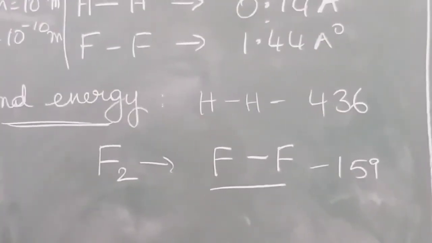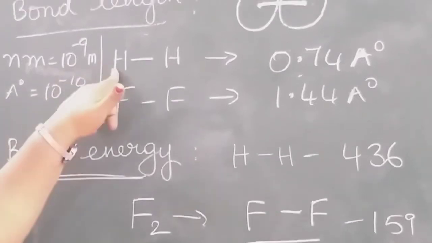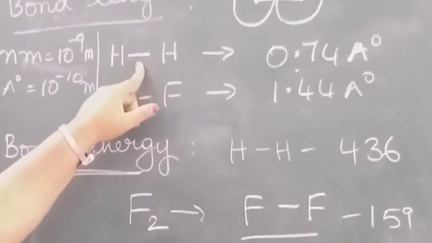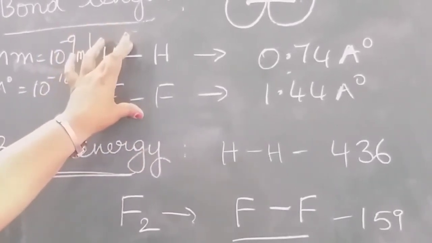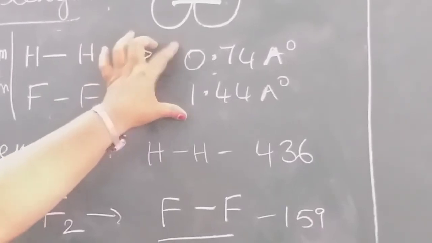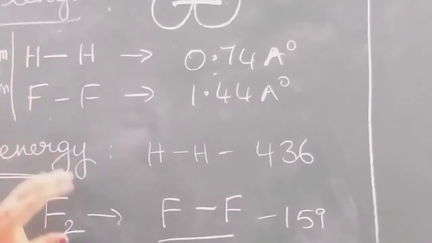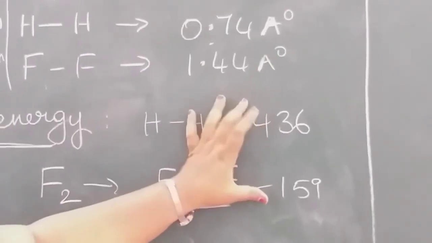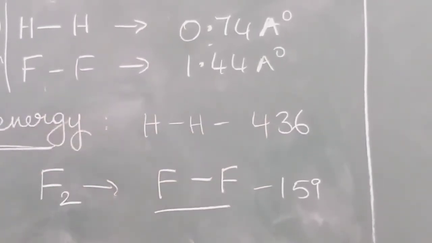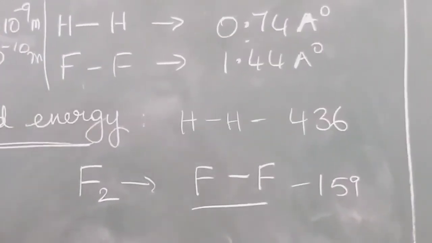But here this theory could not explain why the values are different. Between hydrogen and hydrogen there is a single bond, and between fluorine and fluorine there is a single bond, but this theory could not explain why the bond energies are different whereas the same number of electrons are shared. With the same number of electrons shared, why do we need different energies to break the molecule? So this bond length concept and bond energy concept couldn't be explained by this theory of valence.